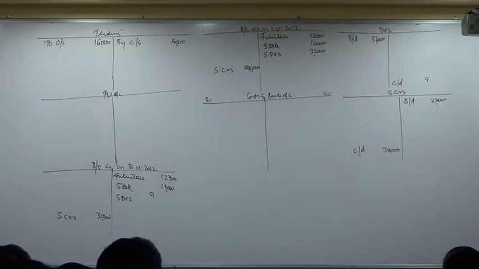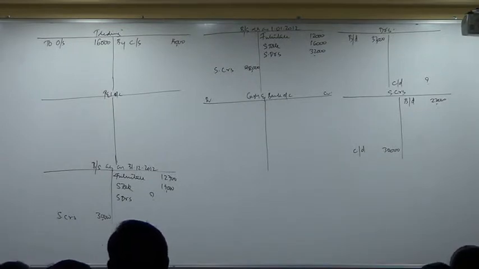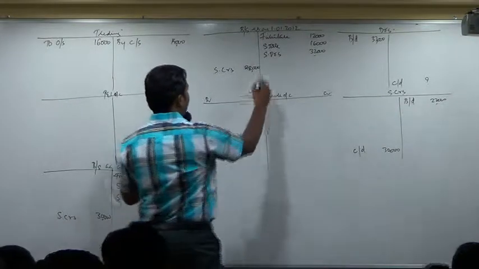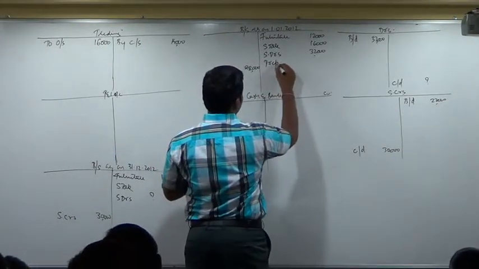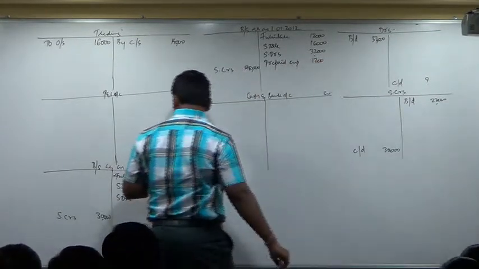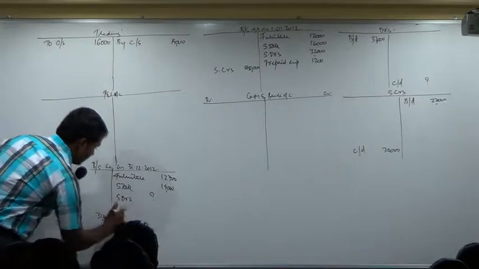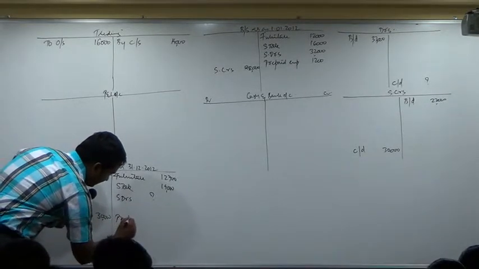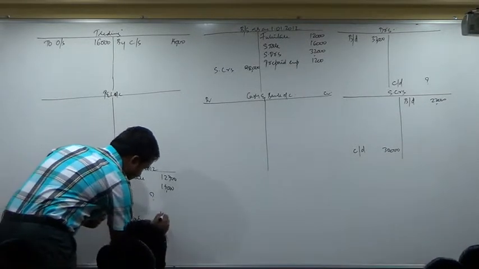Prepaid expenses 1200, 1400, unpaid expenses 4000, 3600. Prepaid expenses opening figure, give me the amount. Closing figure. Leave some space below debtors. Prepaid expenses closing 1400.